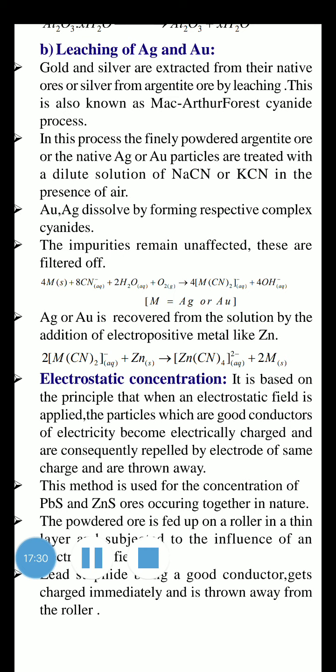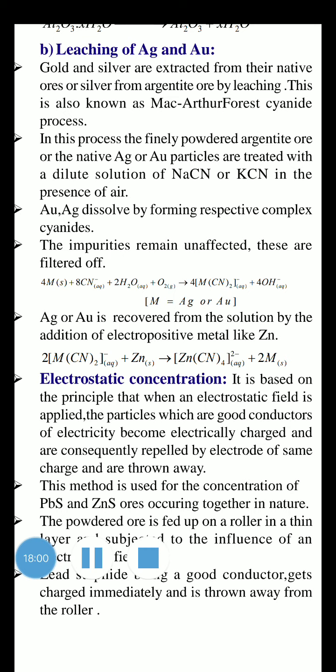Actually, in the first step, silver or gold is treated with sodium cyanide or potassium cyanide with water and oxygen, then metal cyanide is formed. So the metal is connected with the cyanide. Now you want the metals only. What happens here? Zinc is treated with the metal cyanide. Ultimately the zinc takes the cyanide, forming zinc cyanide, and finally pure metal is obtained.